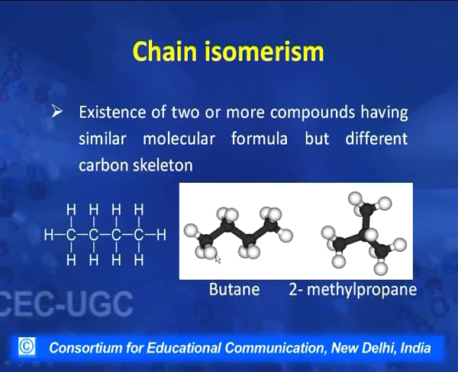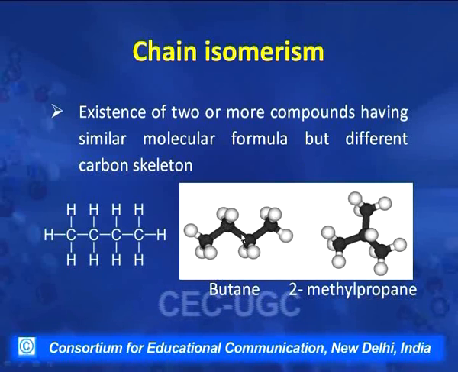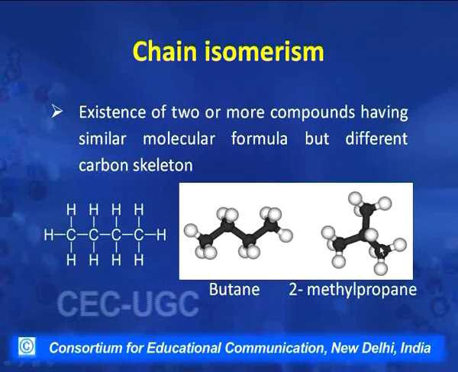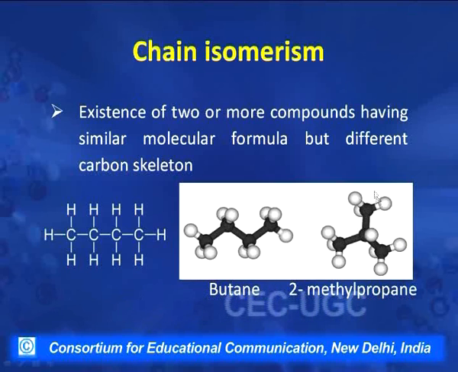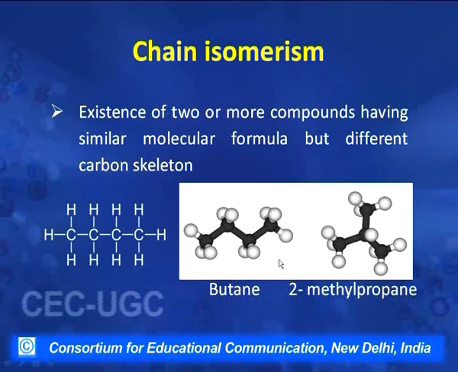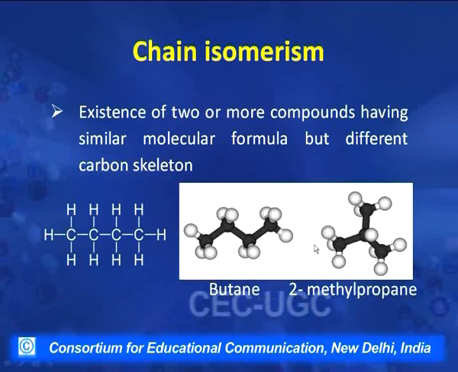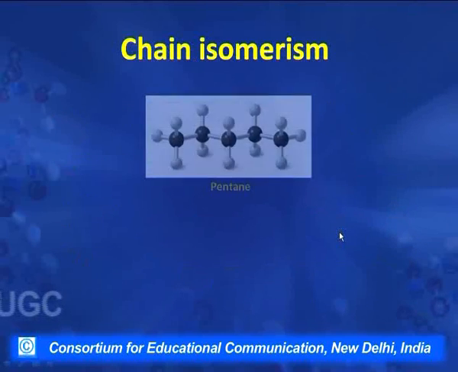The 4 carbons are attached in a sequence 1, 2, 3 and 4. Whereas in the second structure we find that there is a chain of 3 carbons 1, 2 and then 3, and the 4th carbon is attached to carbon number 2. These are 2 different compounds, and when we name them according to IUPAC system, the first compound is called butane and the second compound is called 2-methyl butane. Now the 2 compounds have same molecular formula, but they differ in the type of chains, hence they are classified as chain isomers. Let us take another example.